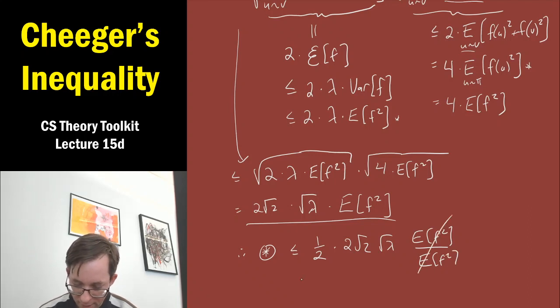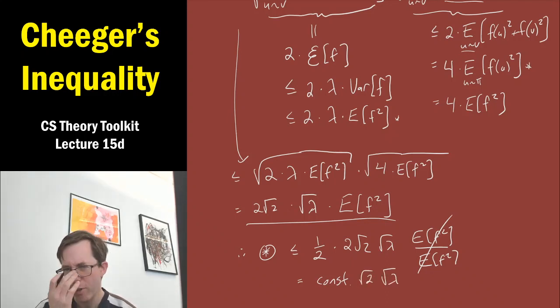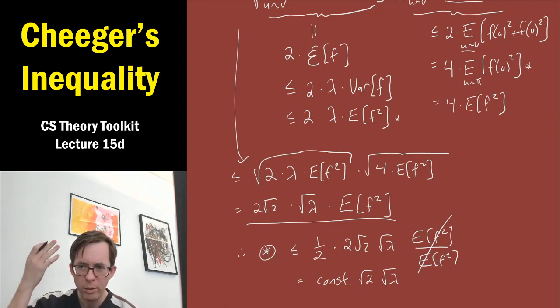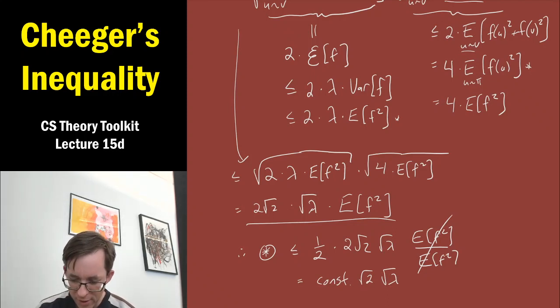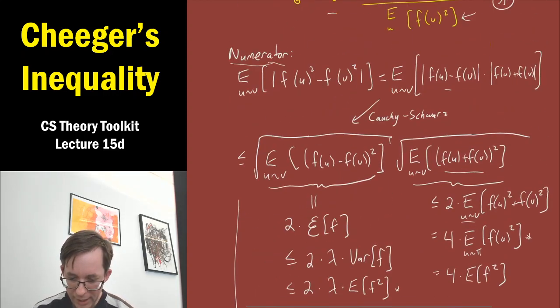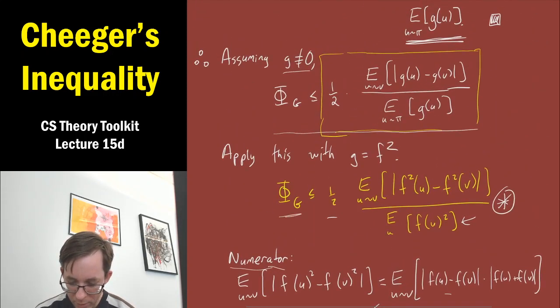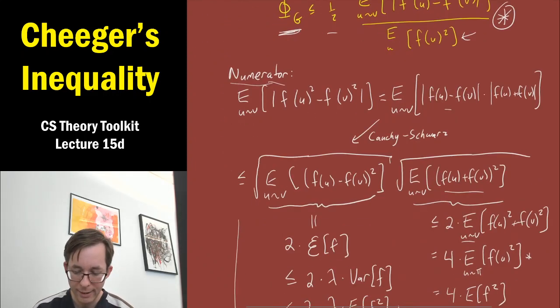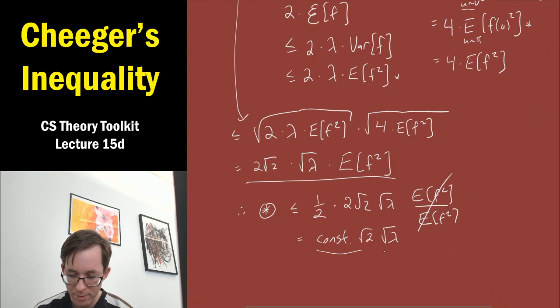This all cancels out, and we indeed get some constant, I suppose root 2 times root lambda. But our final constant is not root 2 because of that without loss of generality convenience factor at the beginning. It just turns it into some other constant. And we're done, right? So we just bounded, finally, the conductance, the minimum conductance, 5G, by some constant times root lambda.